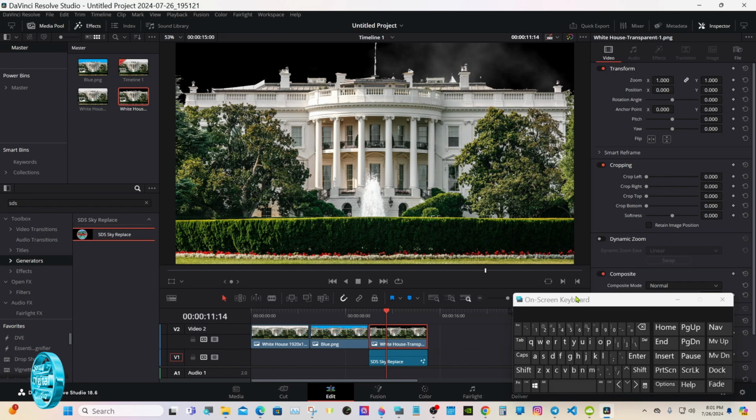For those of you that don't know me, I have to use this on-screen keyboard because I'm paralyzed and cannot use my hands.